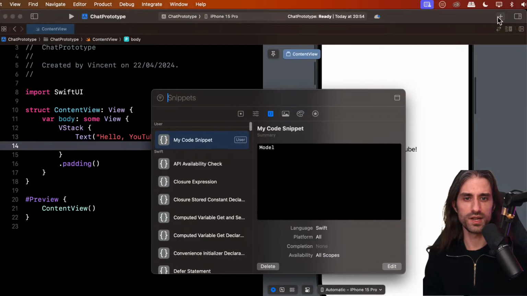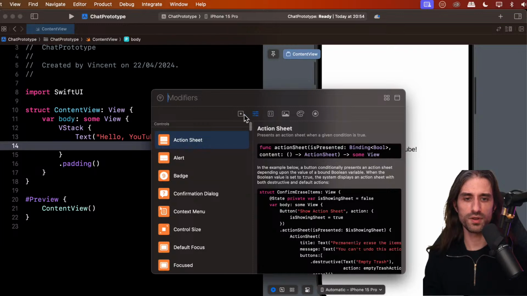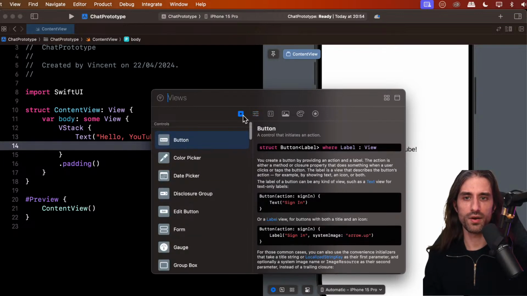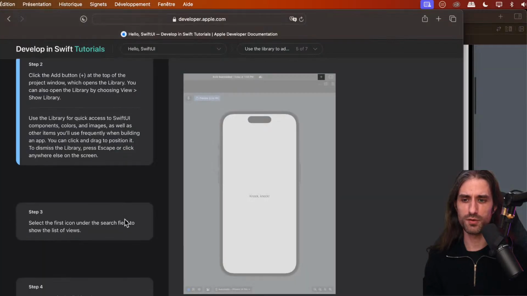So like that, we can open the library. And you can see that we have examples of snippets of code. And I think here what we are interested in are SwiftUI views. So it's this panel right here. Make sure you pick this one if this one wasn't selected by default. And so we have several kinds of SwiftUI views. We have buttons, date pickers, color pickers, forms, gauges. So let's see which one we need to pick. I think we need to pick a text.